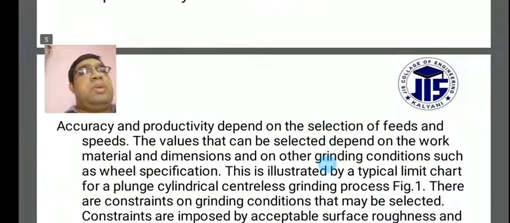Accuracy and productivity depend on the selection of feeds and speeds. The values that can be selected depend on the work materials and the dimensions, and on other grinding conditions such as oil specifications, which will also be considered.